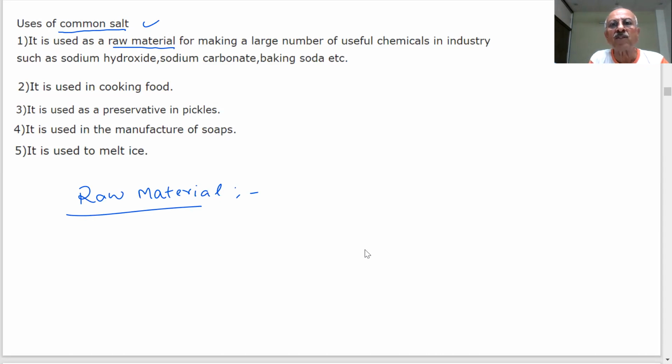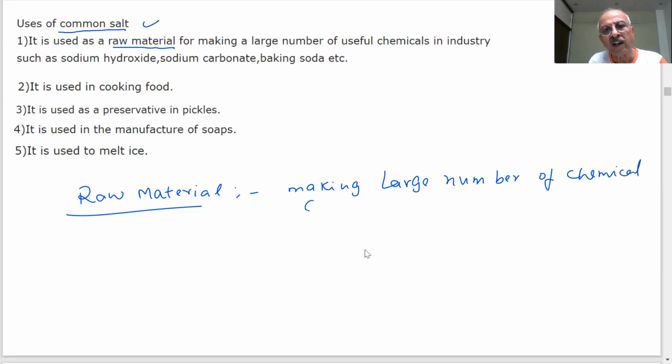So it is used for making a large number of useful chemicals in industries, chemical compounds which are in great demand in the industry. What are those? Sodium hydroxide.